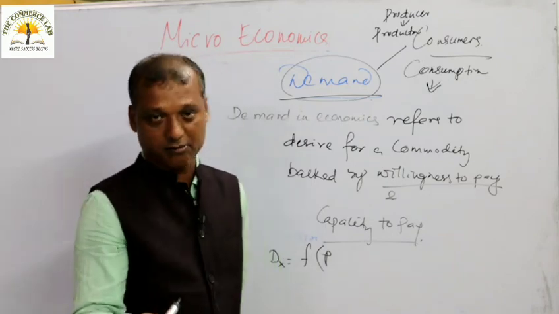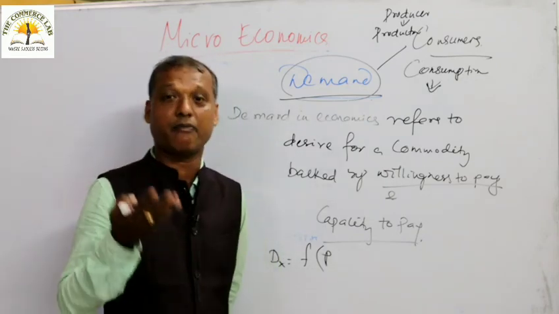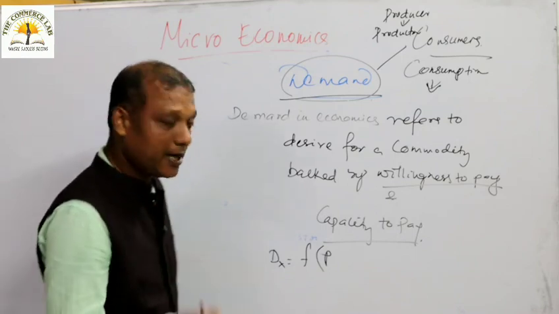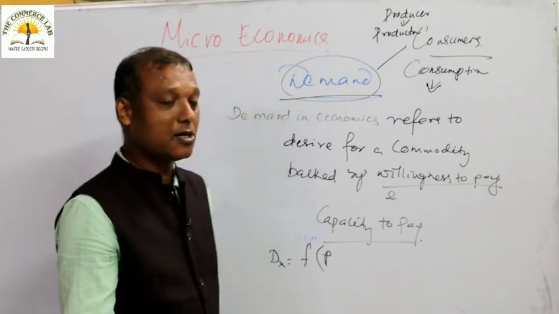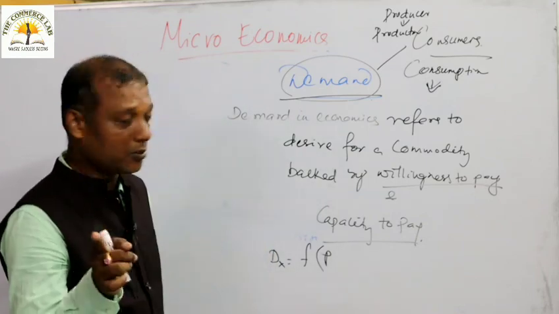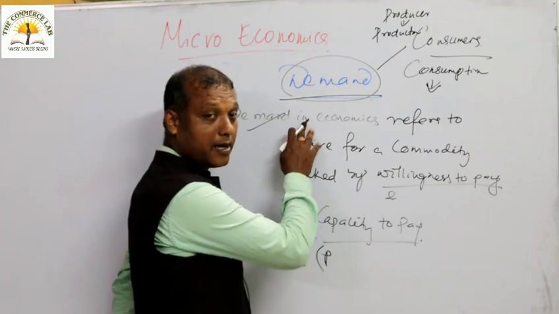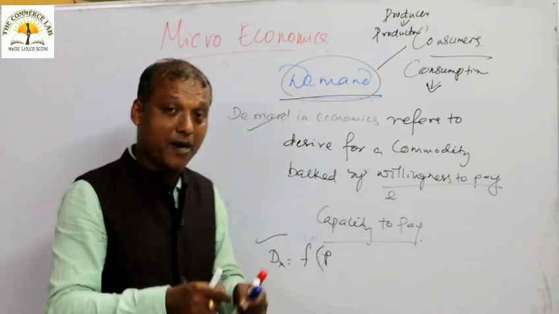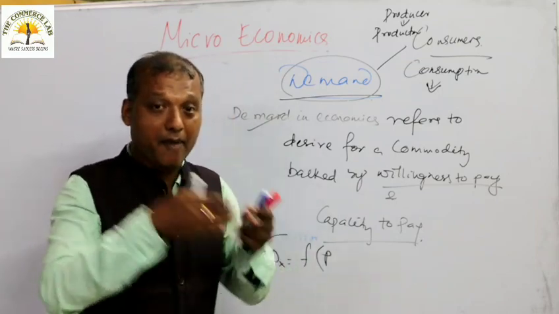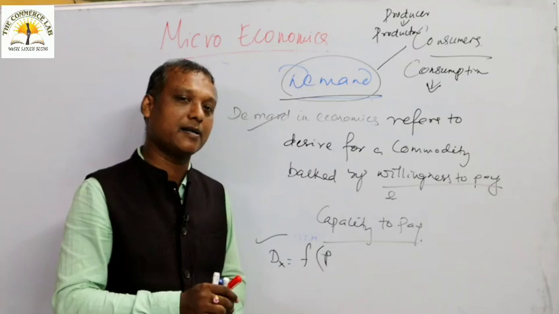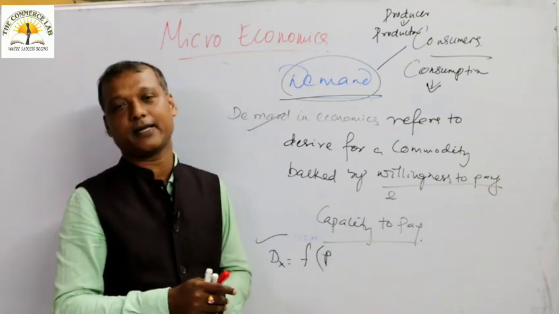You have short questions, 1 mark questions, 2 mark questions, 5 mark questions, and long questions, so you should prepare for all types of questions. What is demand? I told you. Again, what is demand function? It means the relationship between demand and other factors. Demand is not a single valued function. Demand is influenced by many factors.